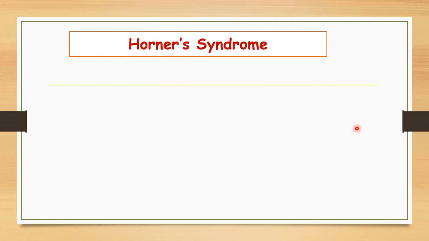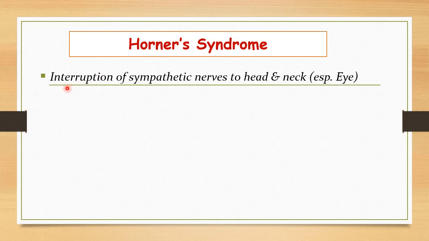Now, of all the autonomic disorders, one of the most important that we have to discuss here in detail is Horner's syndrome. It is the most common and most important disorder regarding autonomic failure. Now, this Horner's syndrome is basically due to the interruption of the sympathetic nerves to the head and neck, especially to the orbital portion, the eye. So it is interruption of the sympathetic nerves, mainly to the eye, and usually it is seen at the cervical sympathetic chain.